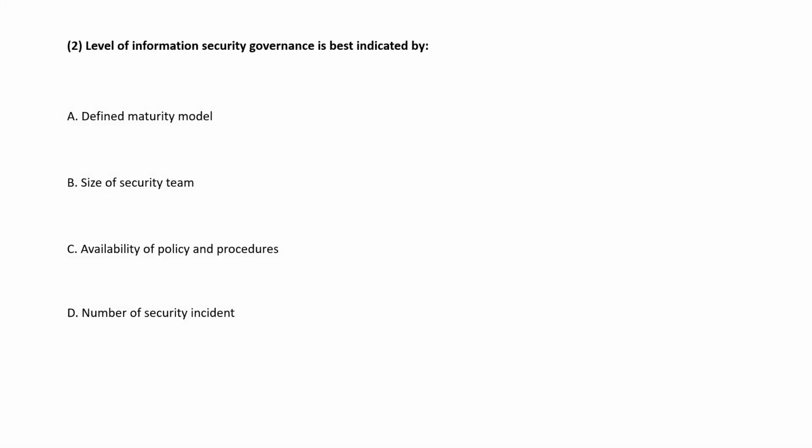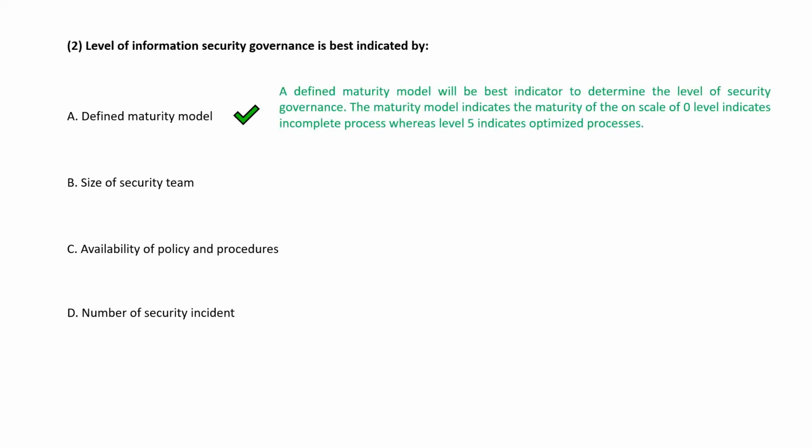Level of information security governance is best indicated by, correct answer is option A, defined maturity model.